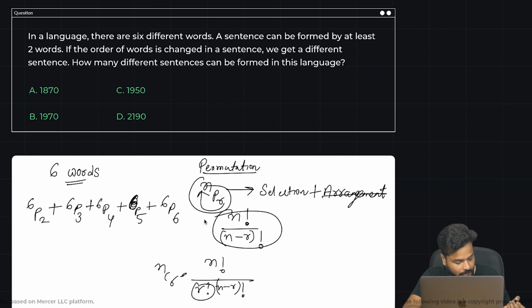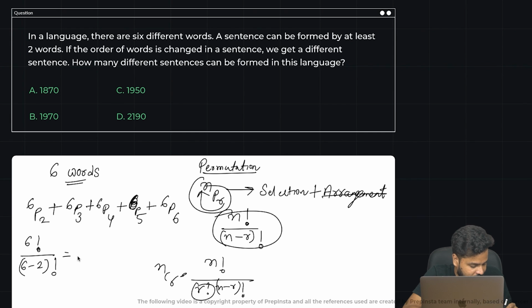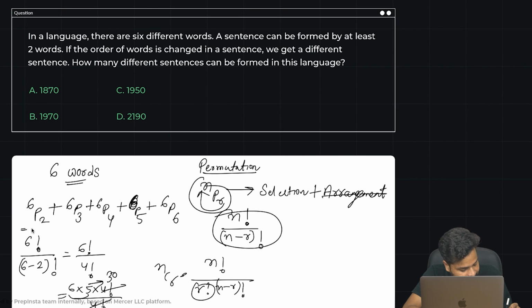You have the formula, so it would basically be 6 factorial upon (6 minus 2) factorial, which is nothing but 6 factorial upon 4 factorial, which is 6 into 5 into 4 factorial by 4 factorial. 4 and 4 gone, 6 into 5 is 30. So this is 30 plus.